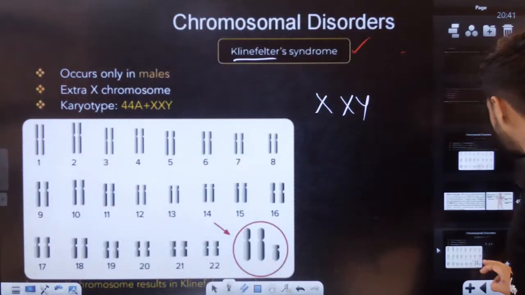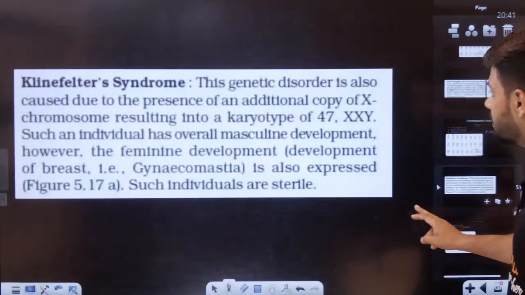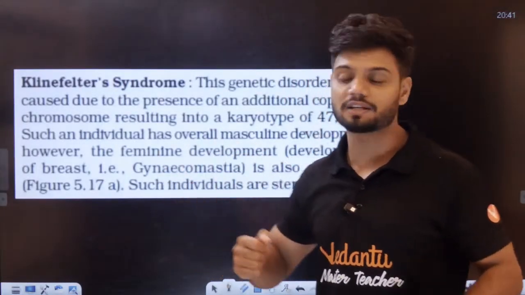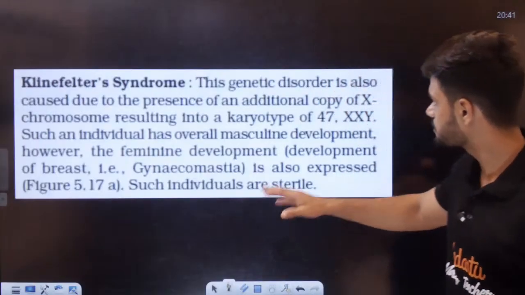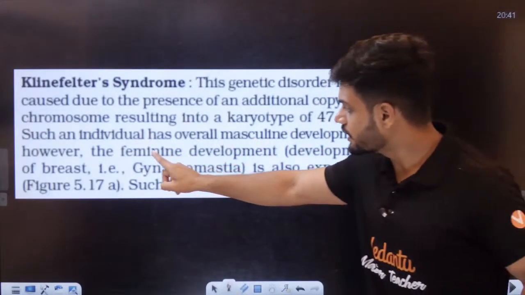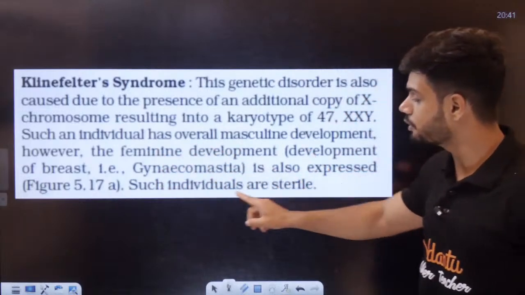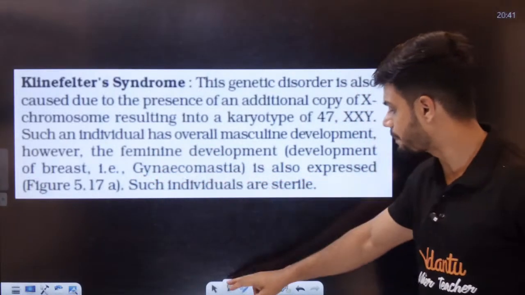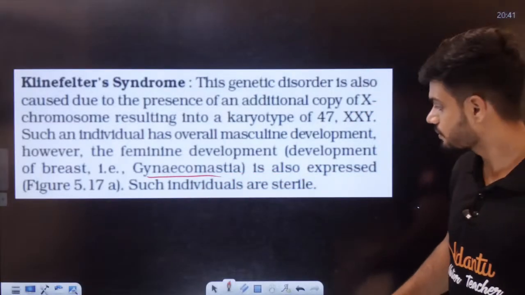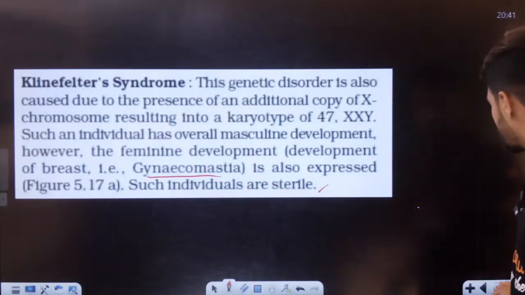The male will start developing breast, and that condition is called gynecomastia. Such an individual has overall masculine development. However, feminine development, that is development of breast, gynecomastia, also happens here. Okay, and such individuals are sterile.